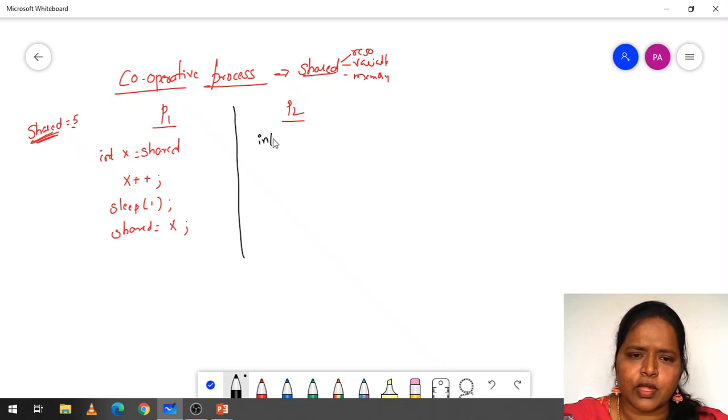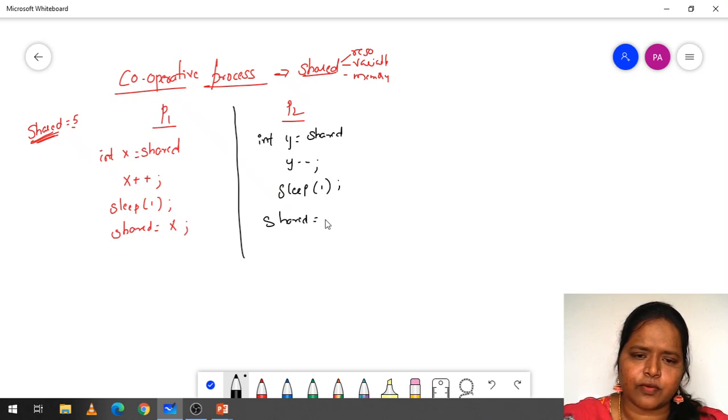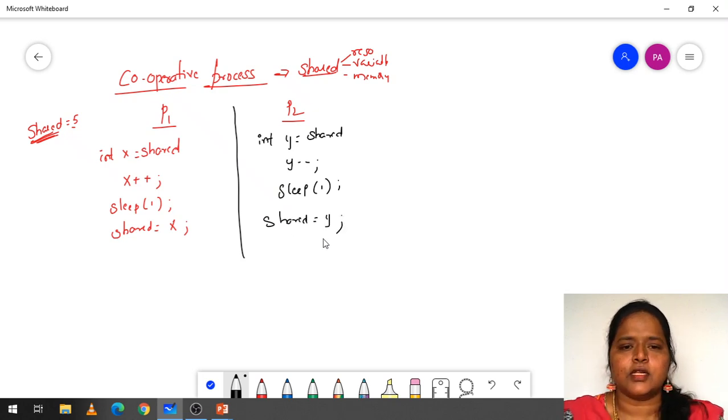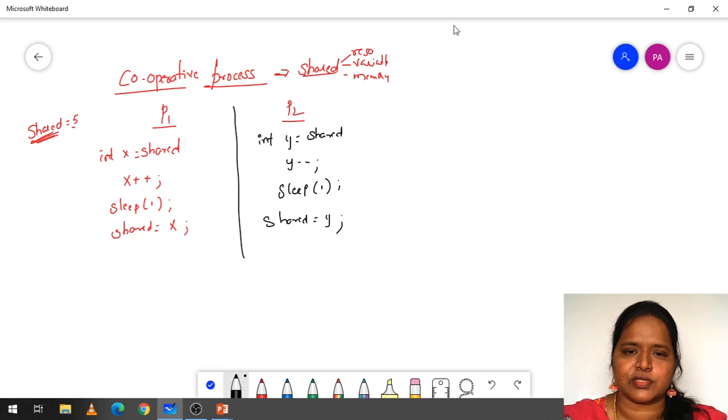In this P2 I am using a local variable y = shared. Then y--, sleep, and then shared = y. Let us see why we need cooperation, why we need synchronization between the two processes. Here you will find one new condition called the race condition.